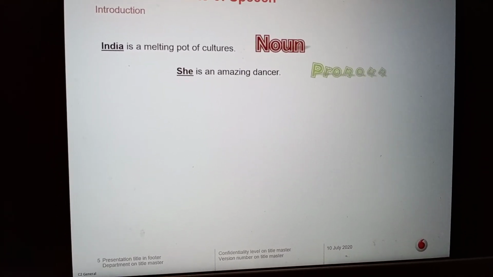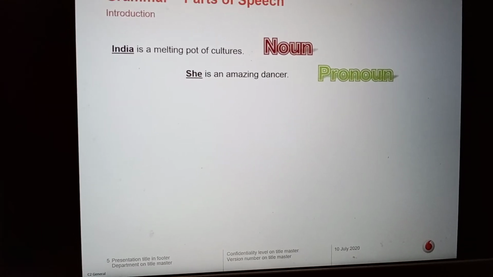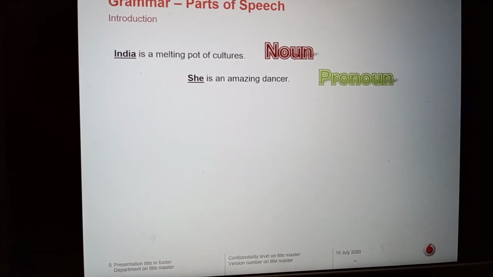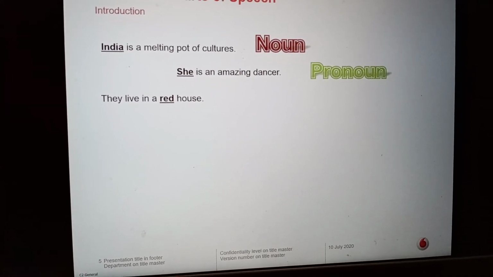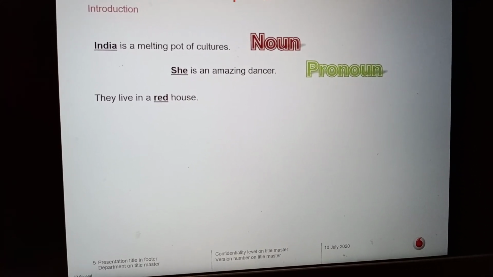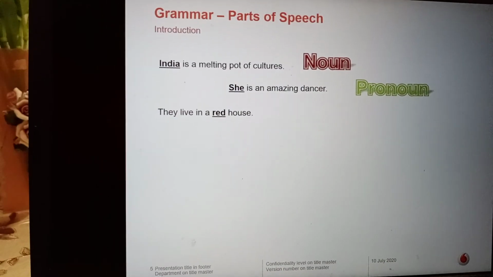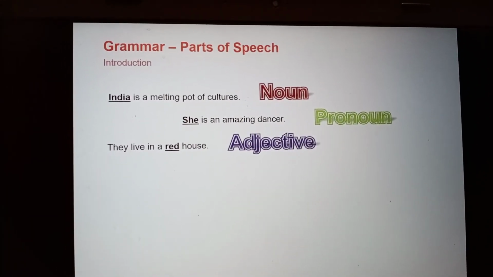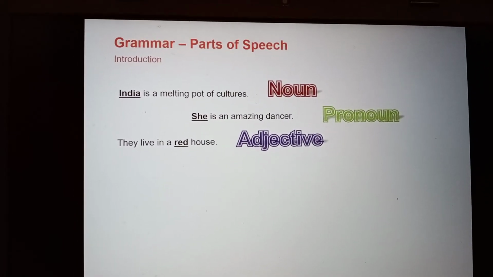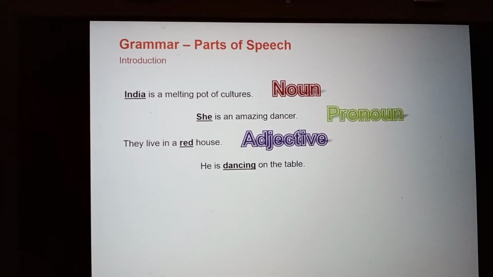She. What part of speech is she? Pronoun, used instead of a noun. Now the next sentence: They live in a red house. What word is underlined? Red. So red is what part of speech? Adjective.